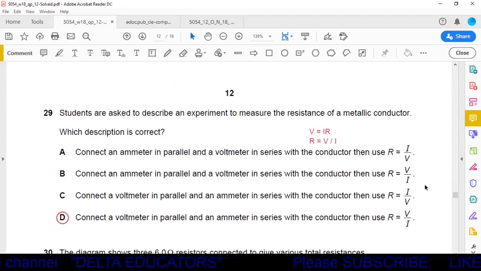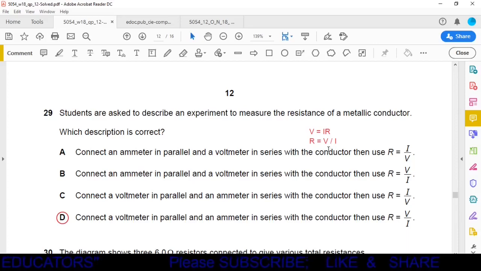Question number 29. Students are asked to describe an experiment to measure the resistance of a metallic conductor. Which description is correct? Option A. Connect an ammeter in parallel and a voltmeter in series with the conductor and use R is equal to IV. Okay, first thing, according to Ohm's law, V is equal to IR, and from this equation, we can calculate the value of R. R is equal to V over I, where V is for voltage and I is for current.